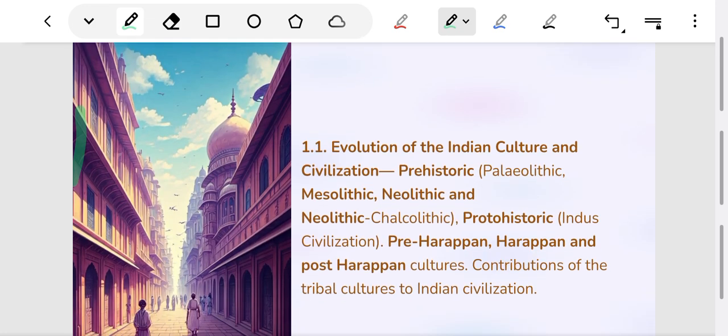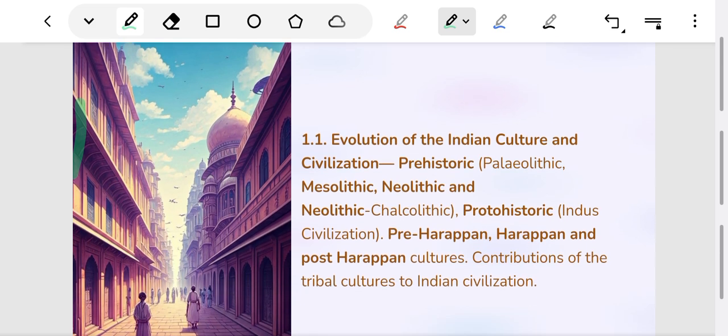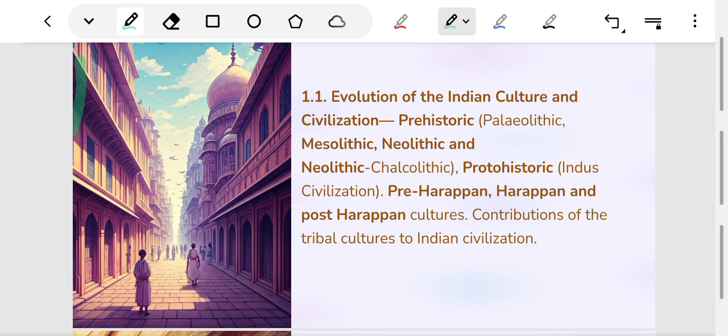Now we shall see and discuss the Anthropology Paper 2 syllabus in a detailed way. Paper 2 has 9 chapters in total and multiple subchapters under them. Paper 2 is all about anthropology specific to India, that is, Indian anthropology. Now we shall see chapter 1.1. Chapter 1.1 is the evolution of Indian culture and civilization. This chapter has an overlap with chapter 1.8 of Paper 1.